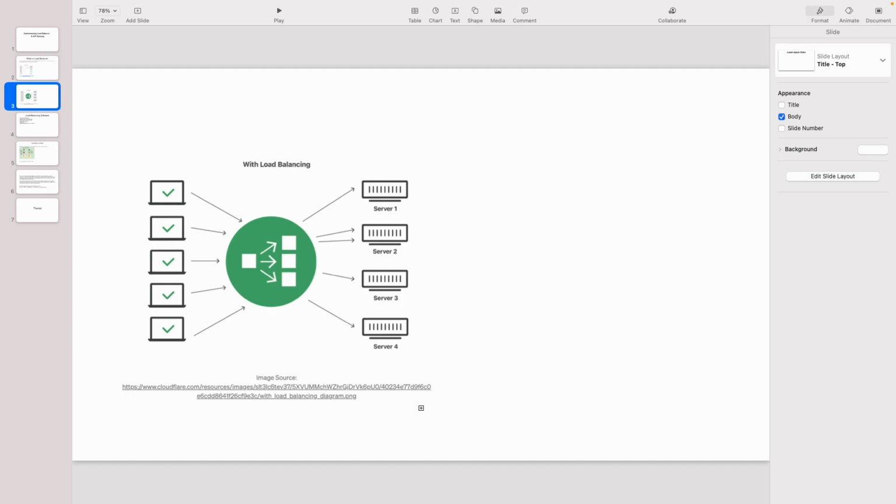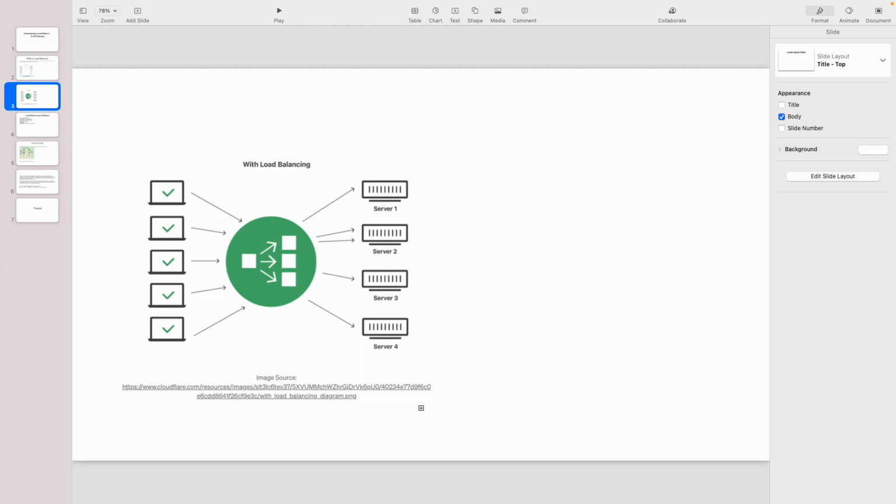Then a load balancer can be hardware based or software based. These load balancers follow different types of algorithms, and a few follow the round robin algorithm. We won't go into much detail on that.